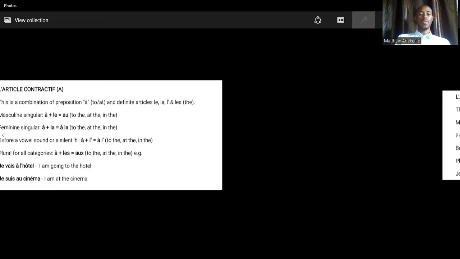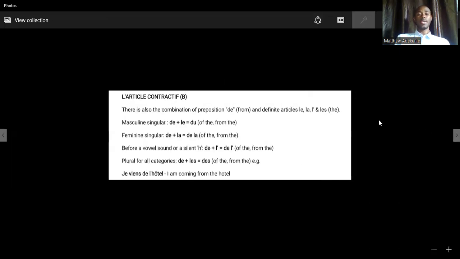You see that? Then we have another one aside from à. We have another contraction in French. That's a combination of the preposition de. De in French can mean of or from. It's a preposition. So if you are at a place and you want to say that you are coming from that place, or you are from a particular place, there has to be a contraction. So now let's consider it together.